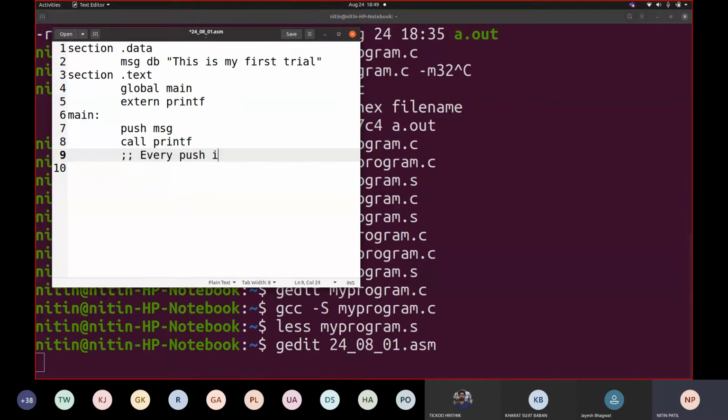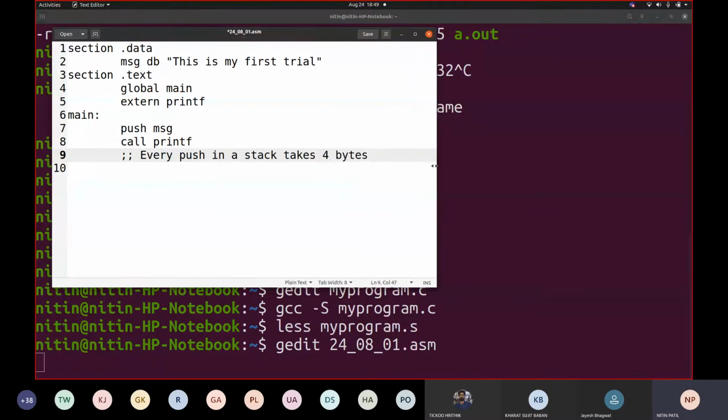Every push in a stack takes 4 bytes. How many bytes? 4. Correct. Now if you see, I have used semicolon. This semicolon means comment. Okay. And these things are necessary. Section, you have to write this section, then .data, then your variable name, then data type. So we are declaring this as a character string. That's why we are writing DB.